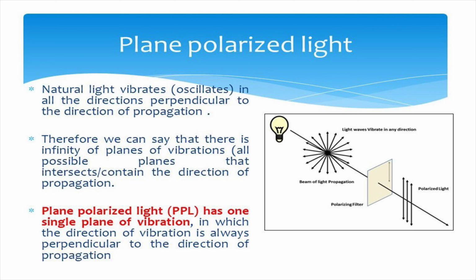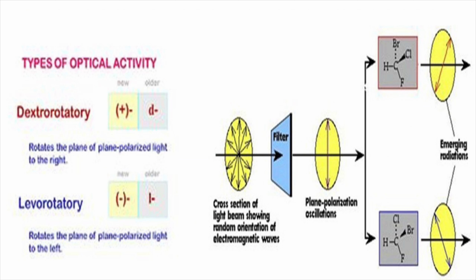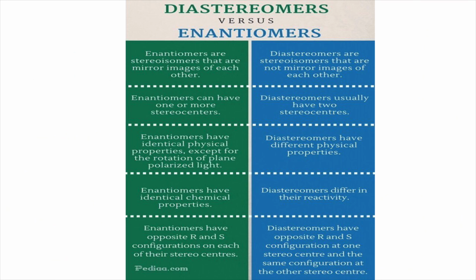But plane polarized light has one single plane of vibration in which the direction of vibration is always perpendicular to the direction of propagation. There are two types of optical activity. These are dextrorotatory and levorotatory. In the case of dextrorotatory compounds, it rotates the plane of plane polarized light to the right. In the case of levorotatory compounds, it rotates the plane of plane polarized light to the left. There are two types of optical isomers, diastereomers and enantiomers. What is the difference between diastereomers and enantiomers? The enantiomers are stereoisomers that are mirror images of each other. The diastereomers are stereoisomers that are not mirror images of each other.